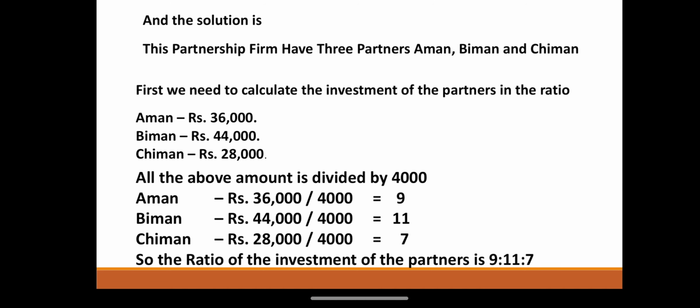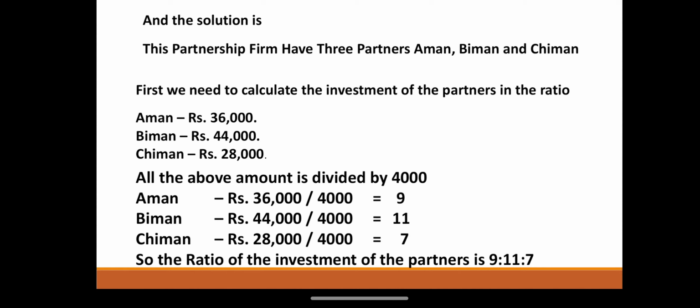And the solution is: this partnership firm has three partners, Aman, Biman and Chiman. First we need to calculate the investment of the partners in the ratio. Aman rupees 36,000, Biman rupees 44,000 and Chiman rupees 28,000. All the above amounts are divided by 4,000.